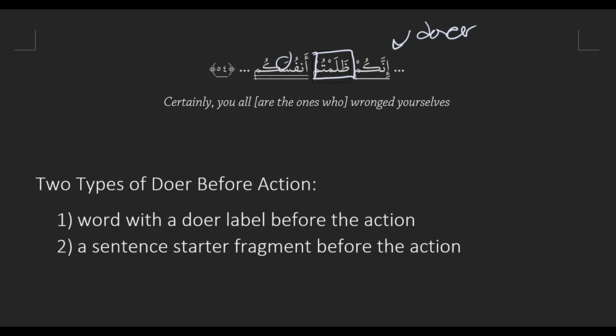I was expecting it to be a little bit more complicated. But, I mean, now that we know how to recognize actions, I guess it's not that bad. It's like, okay, if the word is coming before it, then it's the doer. Yeah, exactly. If you have a word coming before an action, it's going to be the doer. And then also for an English speaker, it's a little bit more intuitive that way because before, the doer was coming after the action, but we had to translate doer action. But now the doer is coming before the action, and that's just how we normally translate. You can just translate it straight. So doer before action, right? Not all that dramatic.